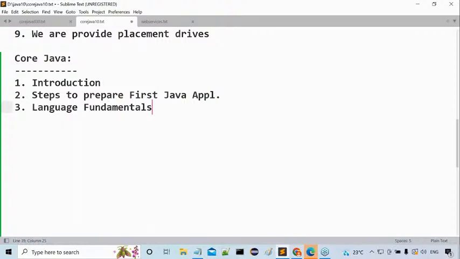Moreover, if you go for any interview, listen carefully. If you go for any interview on Java, the interviewer may ask 100 questions to you. Out of these 100 questions, 60 to 70 questions will come from core Java. The remaining 30 to 40 questions will be from other technologies. In core Java also, out of 60 questions, 30 to 40 questions will come from object orientation.